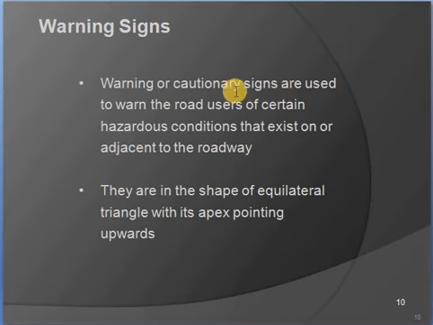Warning signs or cautionary signs are used to warn road users of certain hazardous conditions that exist on or adjacent to the roadway. Here what is being said is nothing but hazardous conditions that exist on or adjacent to the roadway. Next, they are in the shape of an equilateral triangle with the apex pointing upwards. These warning signs show a triangle-like symbol. I will show the diagrams, you can see.